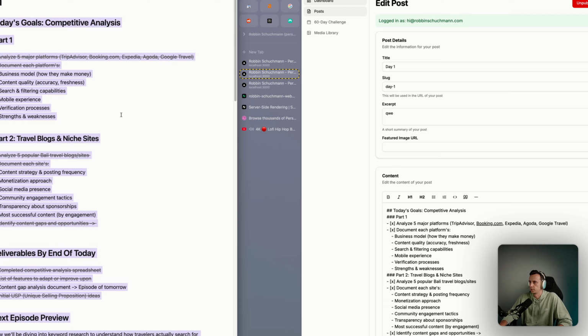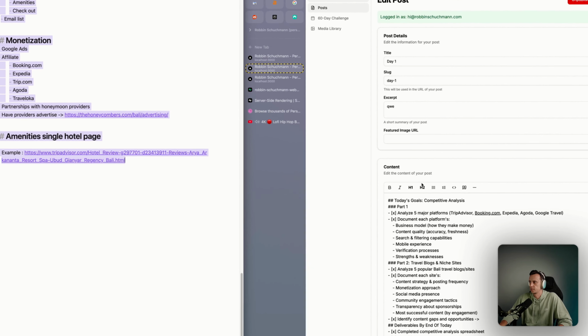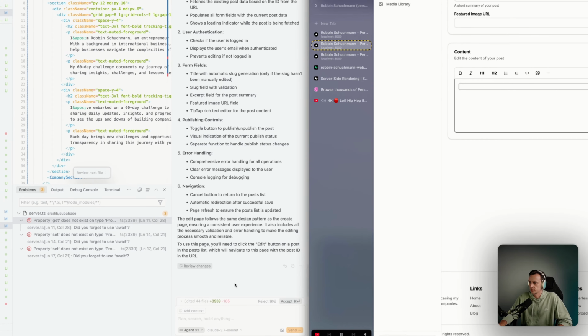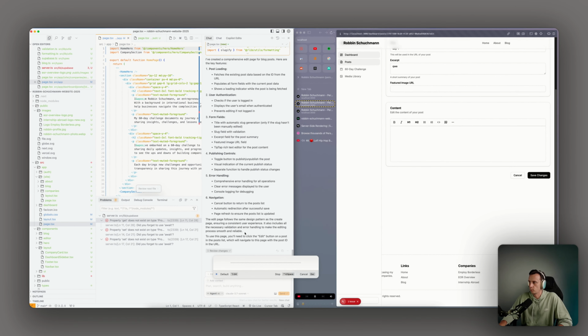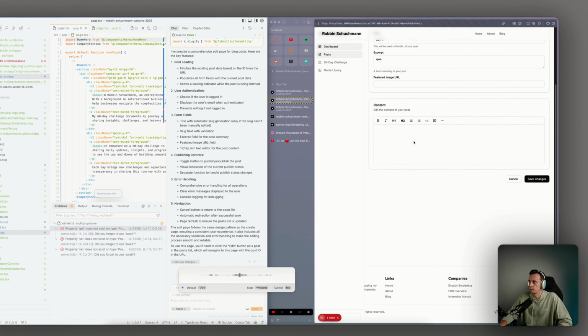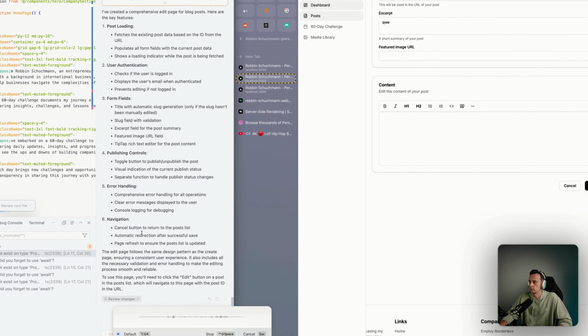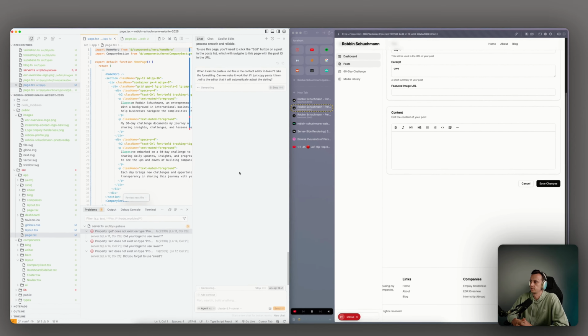I cannot copy MD. Maybe I can copy it like this and it will paste it. Cannot. So I think this is called a .md file. When I want to paste a .md file in the content editor, it doesn't take the formatting. Can we make it work that if I just copy paste it from MD to the editor, it will automatically adjust the styling? Let's see if that works.